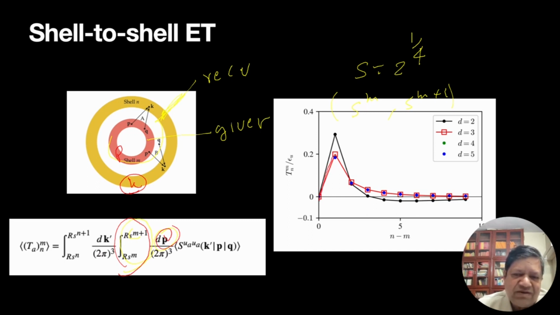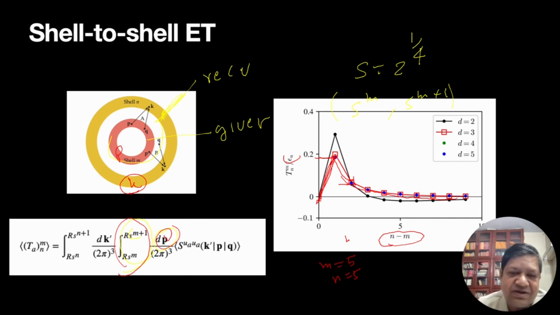So this is n minus m. Let's say m is 5. Then if n is 5, it should be 0, no? I cannot give any money to myself, net money. But when n is 6, it is getting energy, so it's positive. In fact, compared to total flux, it is 20%. Then I go to 7, maybe around 7%, and it keeps going down after that. So the most dominant transfer is to the nearest neighbor, around 20%.